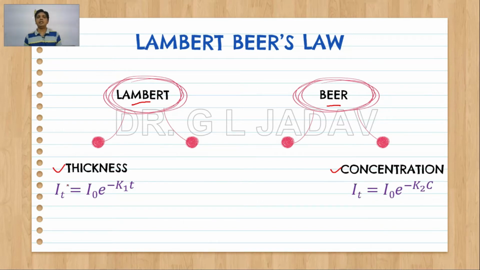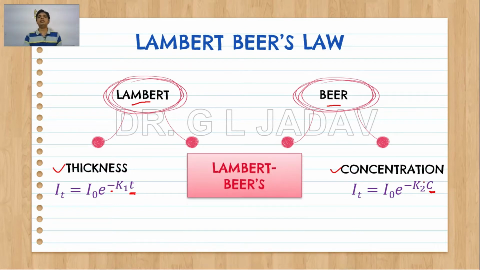The mathematical equation: when the beam of monochromatic light passes through a homogeneous medium, the decrease in intensity of light is directly proportional to the thickness of the medium, whereas Beer's law says that the decrease in intensity of light is directly proportional to the concentration of the medium, keeping the thickness constant.